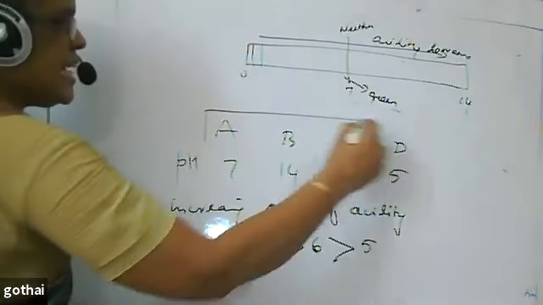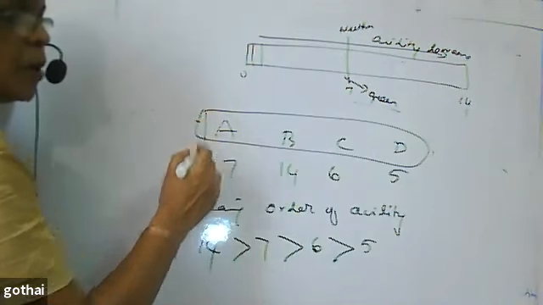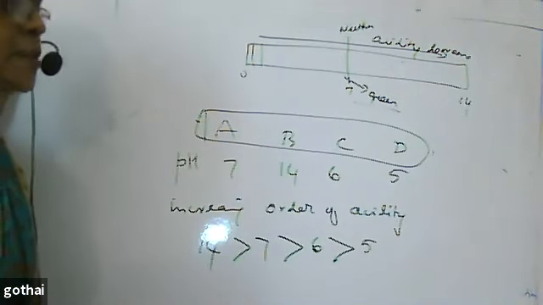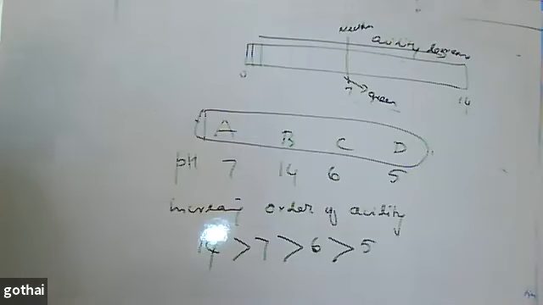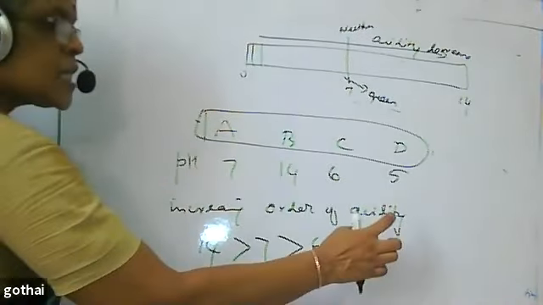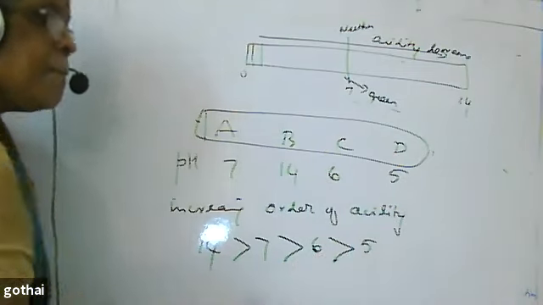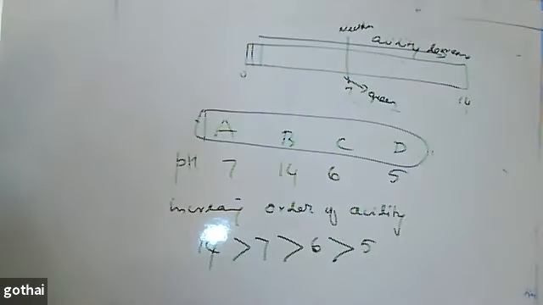Among these compounds, which has high H plus concentration? D. D has the highest H plus concentration. This is the strongest acid. The strongest acid will have maximum H plus concentration. Got it or not? Yes, ma'am. Clear?